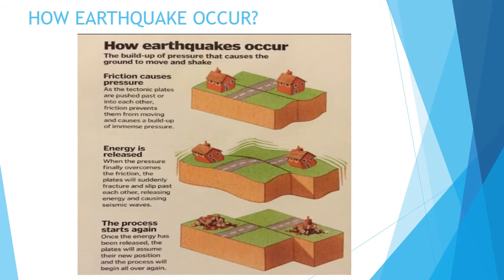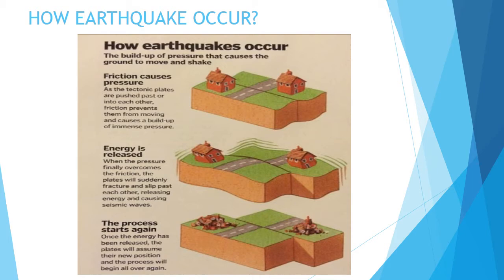Now we will see how the earthquake occurs. Earthquake occurs because of friction, because of pressure, because of the energy that is released. All these things are the reason behind the occurrence of the earthquake. Let us study one by one.